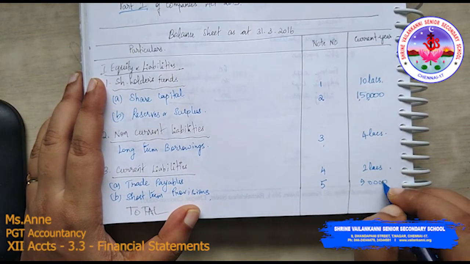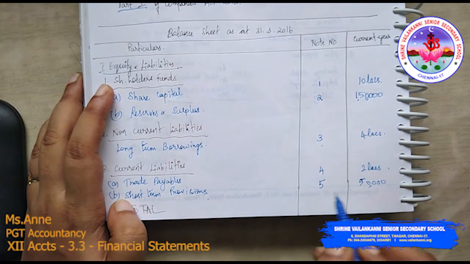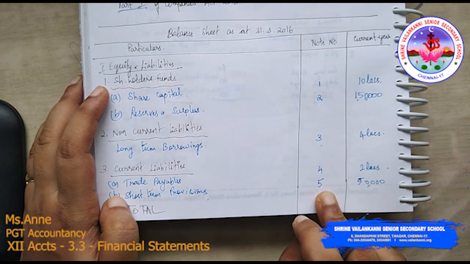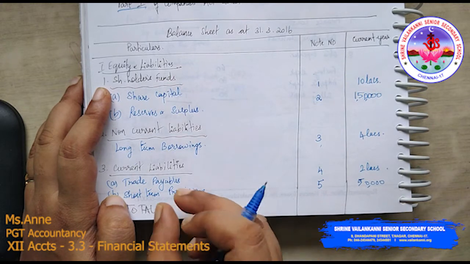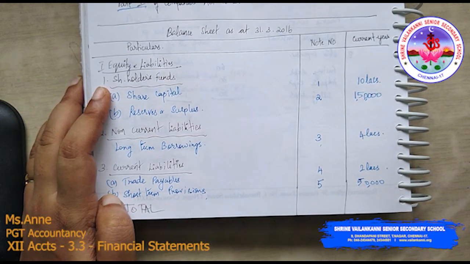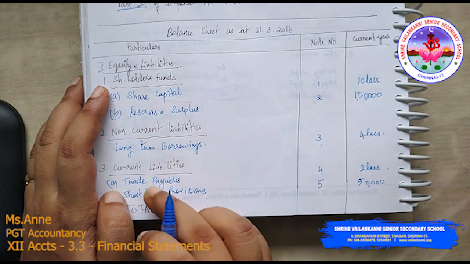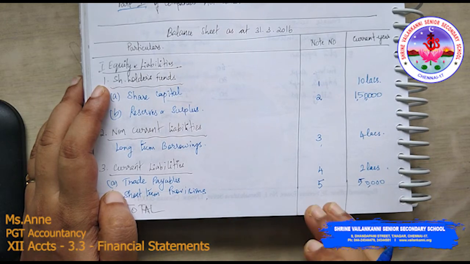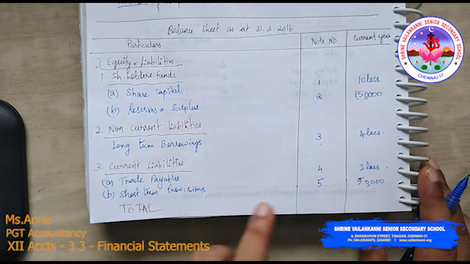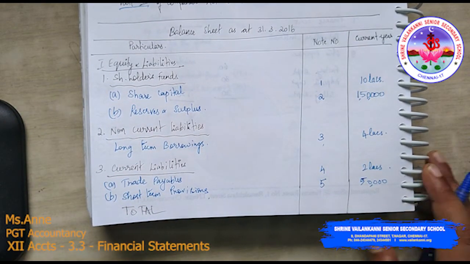Can you straight away write short term provisions 50,000 without including the notes to accounts? The answer is no. It is better that you show it in a separate note, because in this problem there is only one item under short term provisions, but in coming problems you may have a lot of items, so you need to prepare a separate note to accounts for each and every item if it is required. In this problem it is required as per Schedule 3. So note 5, we have completed the liability part completely.